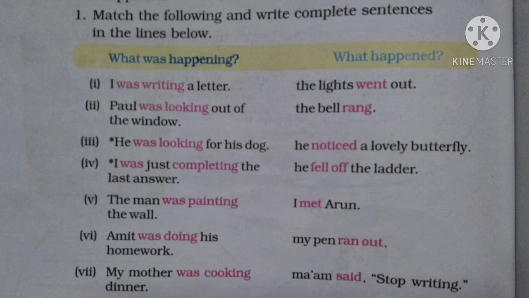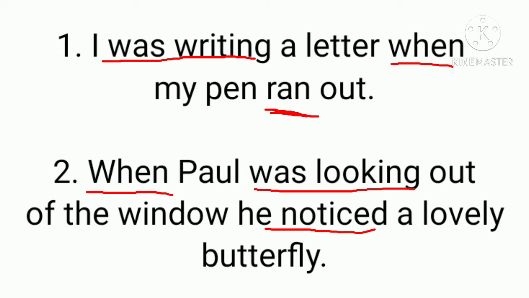So now let us do this exercise. Let us begin. The first one is, I was writing a letter when my pen ran out. Ran out means it got over. So here was writing is in the past continuous. We join both the sentences with when, and ran is in the simple past.